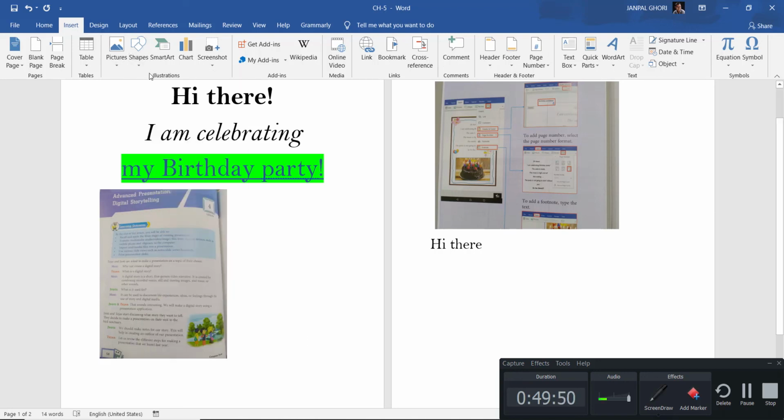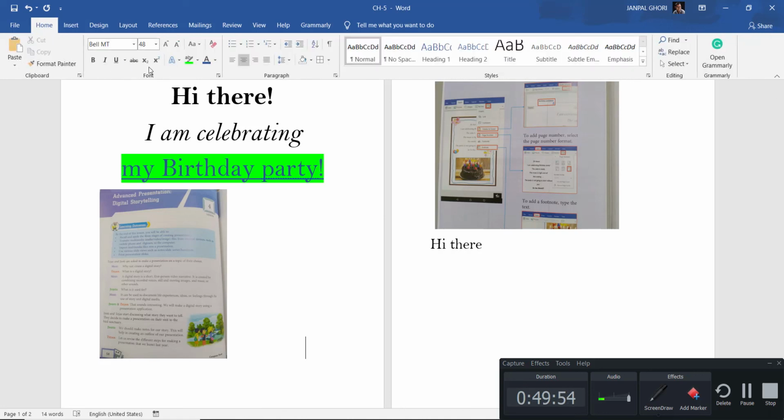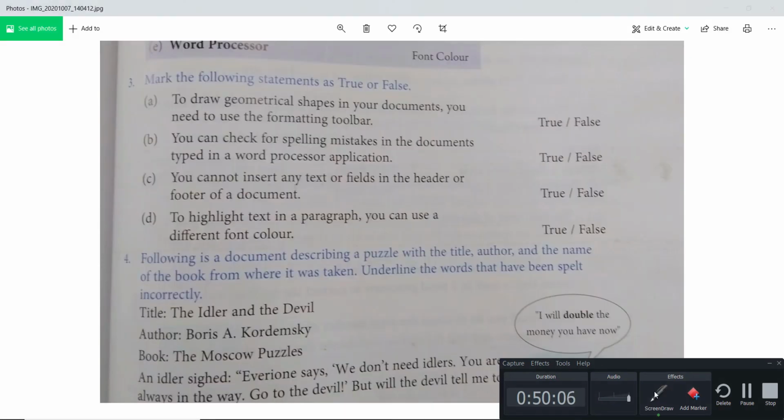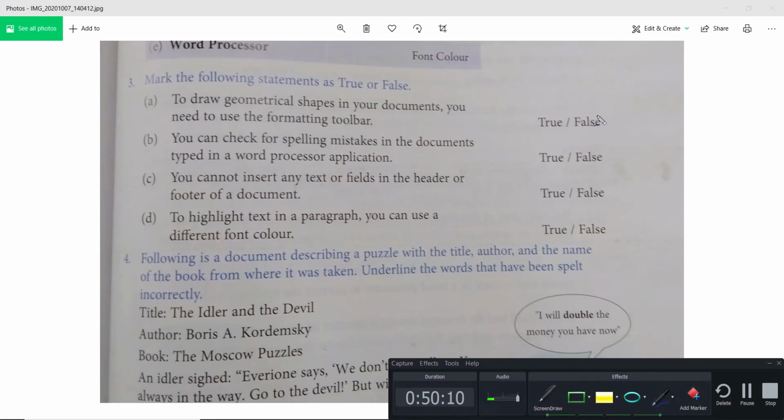You see here it's an illustration. The formatting tab is this one: bold, italic, underline, right? That is formatting text, and this is our illustration, correct? So that should be wrong. So this will be false.